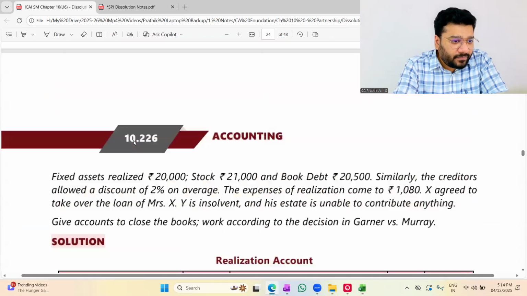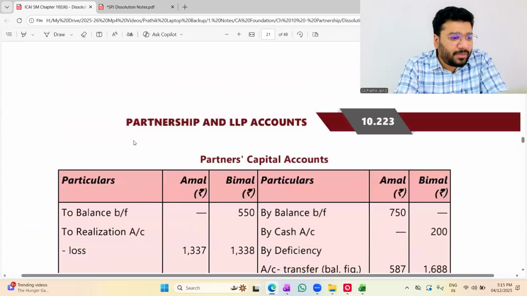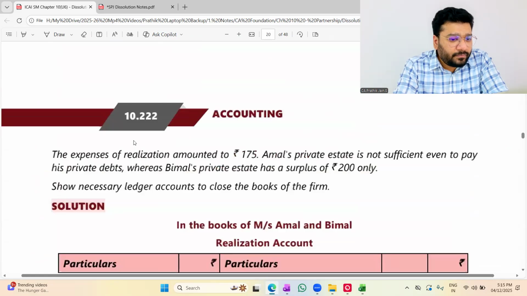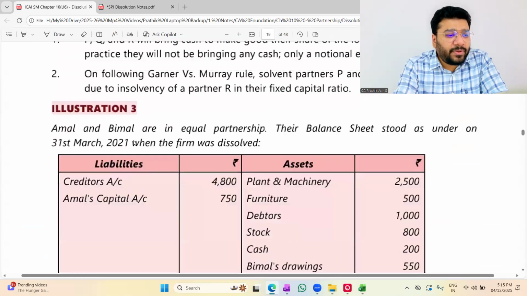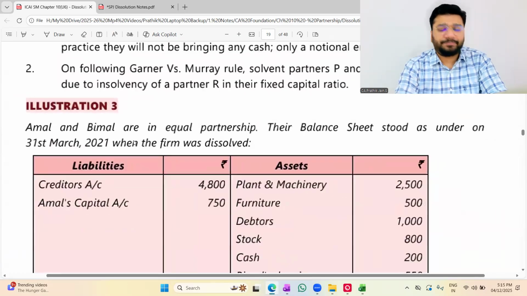Yes, sir. Fantastic. So please take illustration 3, people. Please take illustration number 3. This is a question of insolvency of all the partners. It's a question of insolvency of all the partners.